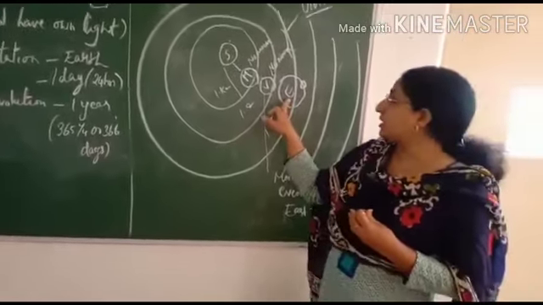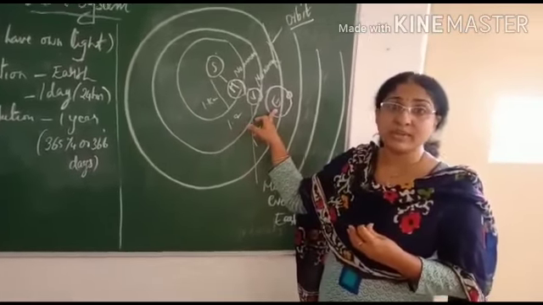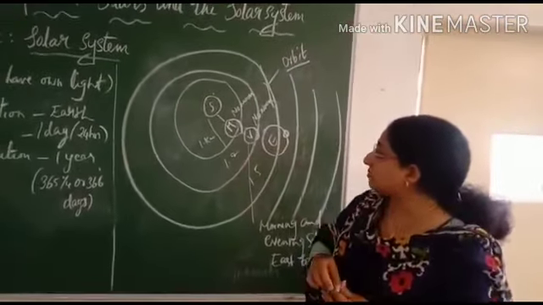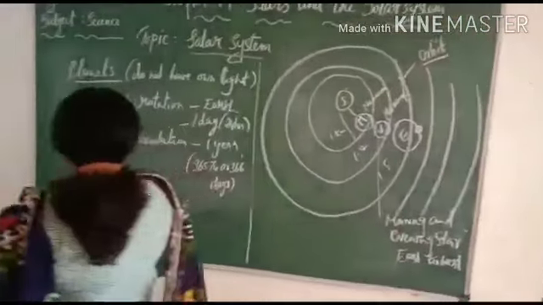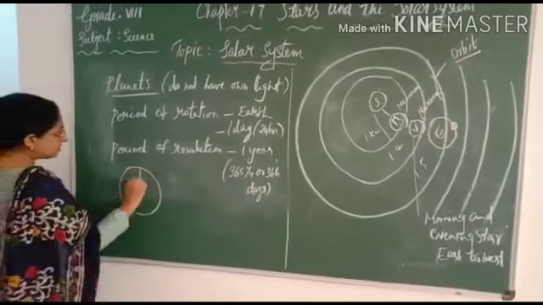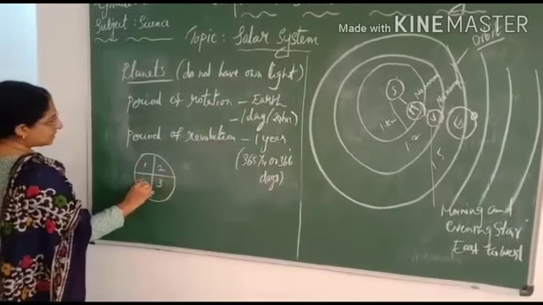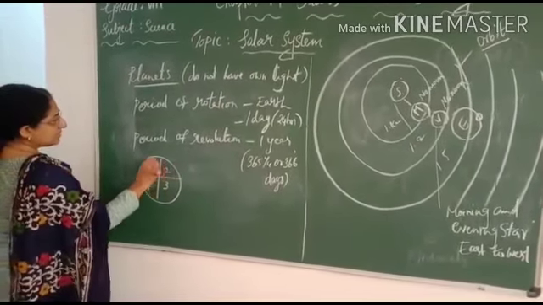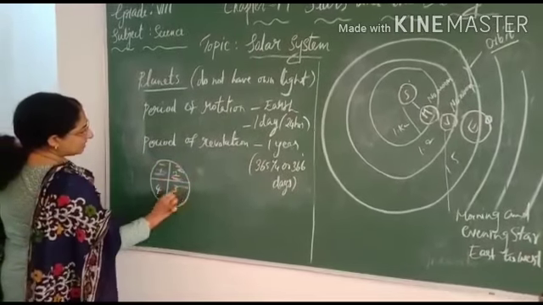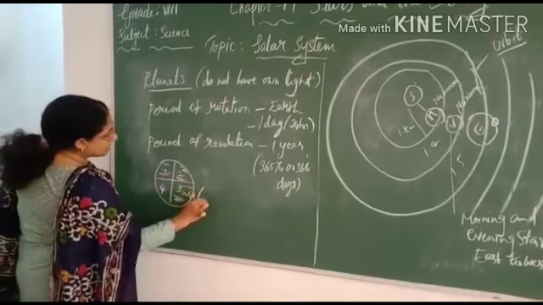The Earth is known as the blue-green planet. Why is it known as the blue-green planet? If you divide the Earth into 4 parts, 3/4 of the Earth is covered with water.